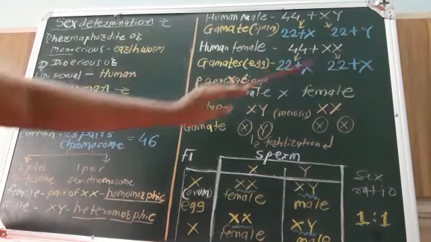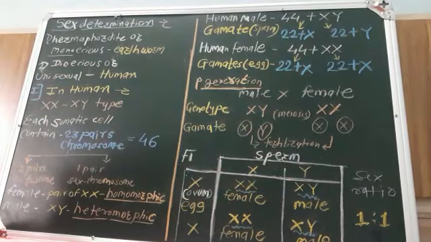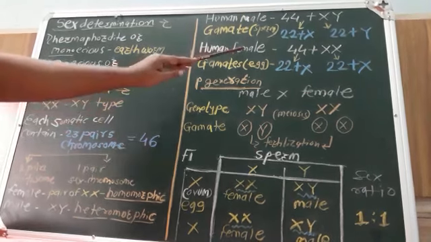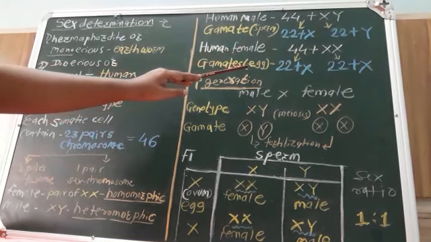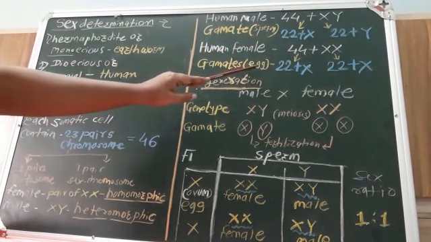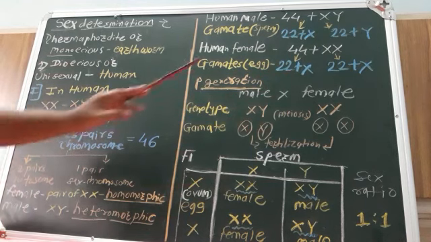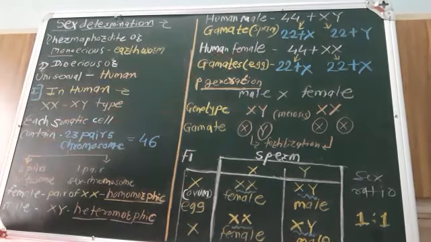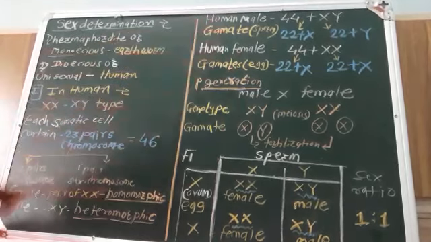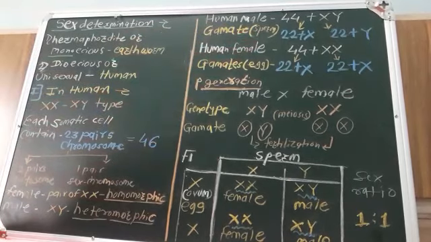They consist of only X kinds of sex chromosome. So human female is homogametic because it produces only one type of gamete consisting of one type of sex chromosome, that is the X chromosome. So human female is homogametic, while the human male is heterogametic, producing two different kinds of sperms.